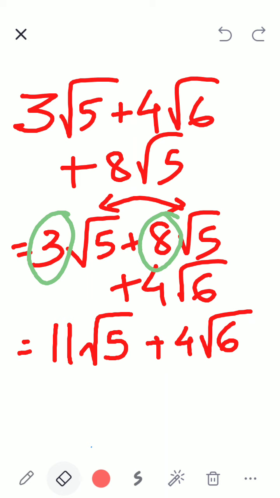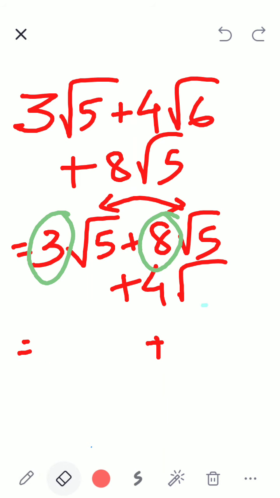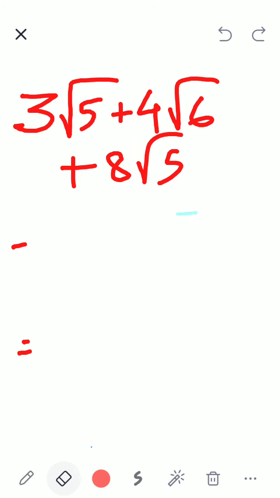Just remember this. In multiplication, now, let me rub this. I rubbed it. Sorry, children. Wait, let me see if I can get it back for you. Write quickly.